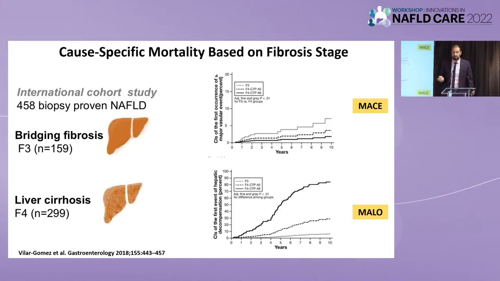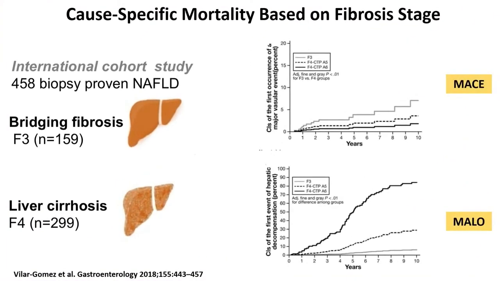And when we look at the causes of mortality with NASH, the number one cause is cardiovascular disease. And especially when you look at non-cirrhotic patients, patients with F3 fibrosis, you see that major adverse cardiac events are a leading cause of death. And then when we look at patients with NASH cirrhosis, then you have what we call major adverse liver outcomes, or MALO. And MALO in Spanish means bad, and this is really the worst thing that can happen if you have NASH, is to develop ascites, encephalopathy, variceal bleeding. These are the major adverse liver outcomes.